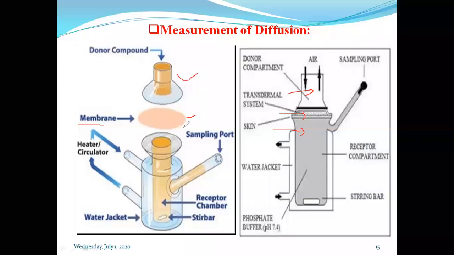You fix this membrane in between the donor and receptor compartments. The second important condition is that as we are determining in vitro, we mimic exactly the situation which is happening in the body.